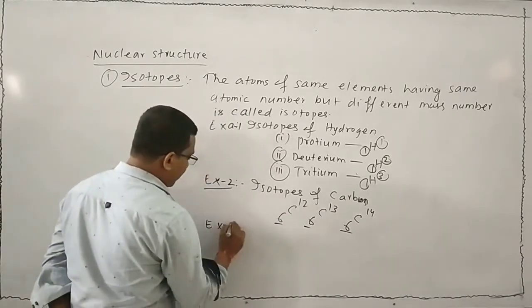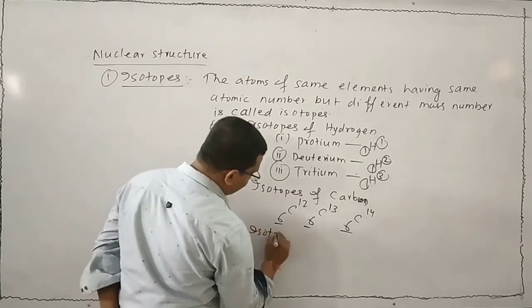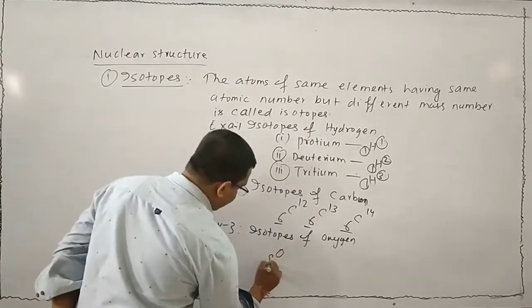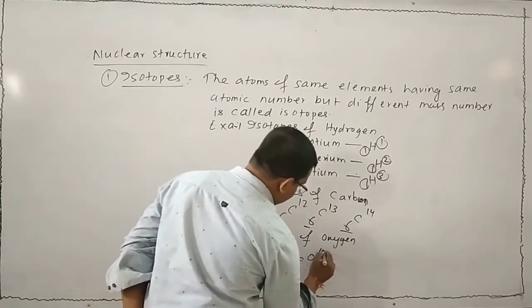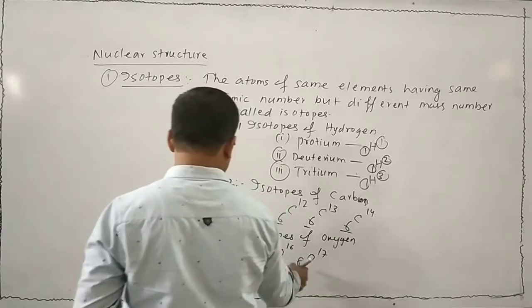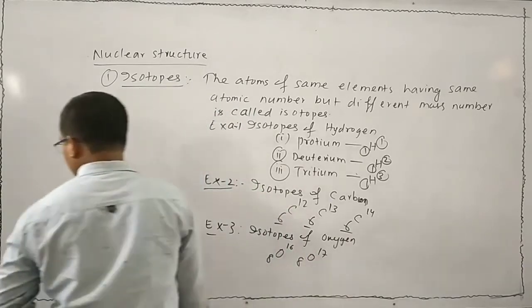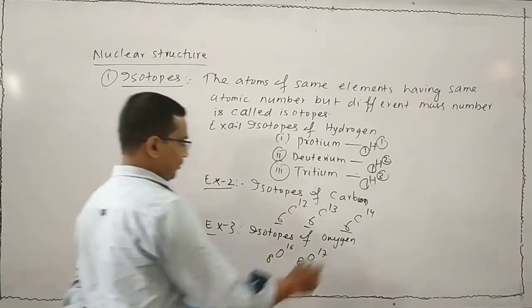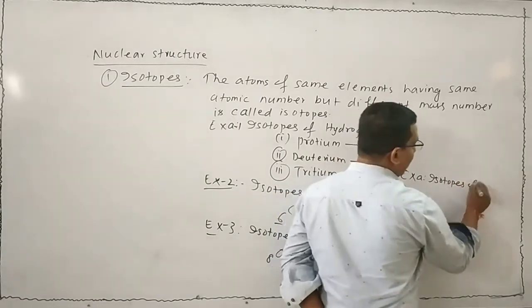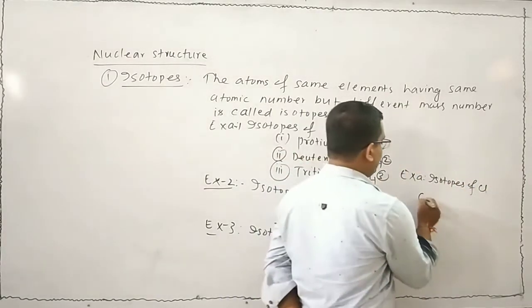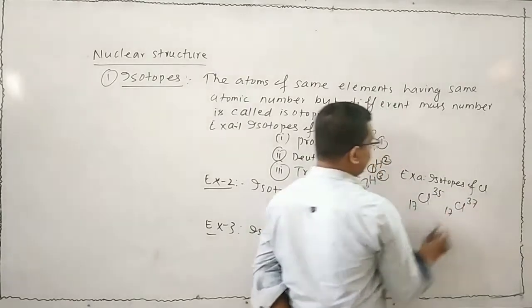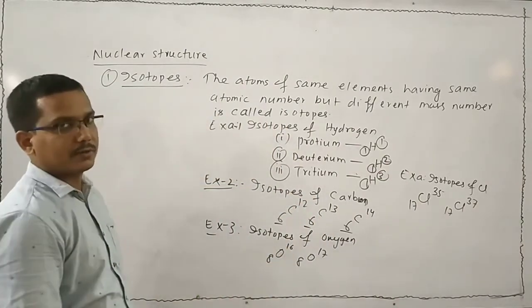Take another example. Isotopes of oxygen, O-16, O-17. Here the atomic number is same, that is 8, but the mass number is different, 16 and 17. Take another example. Isotopes of chlorine, that is chlorine 17, 35 and chlorine 17, 37. These are the examples of isotopes.